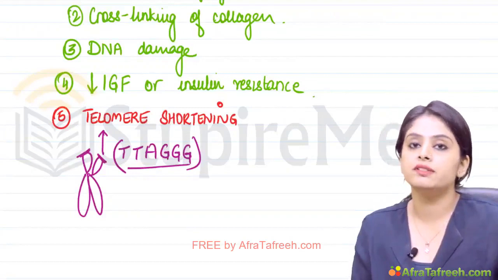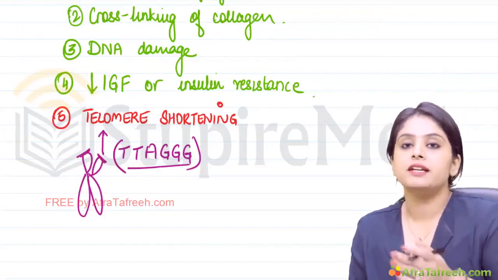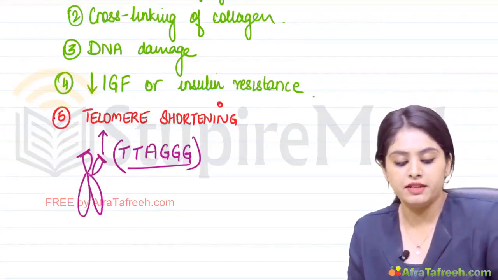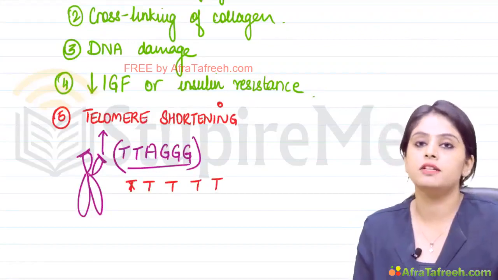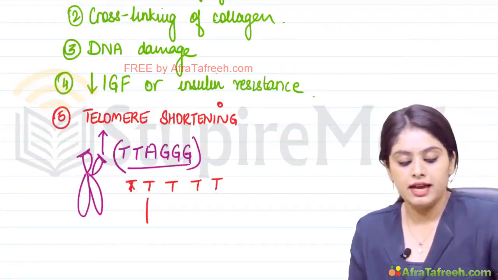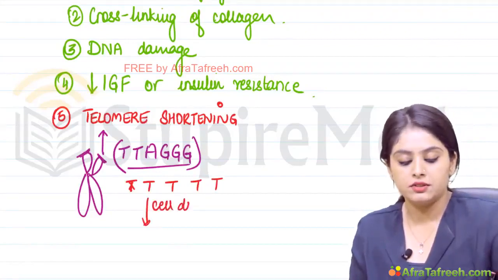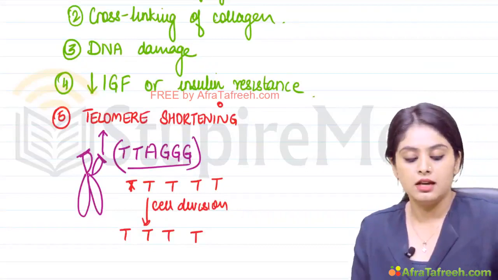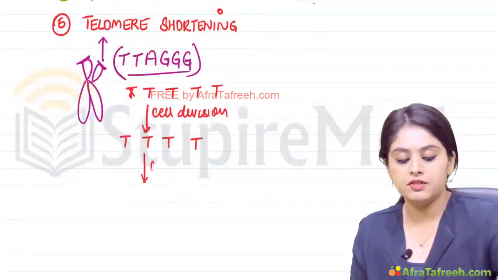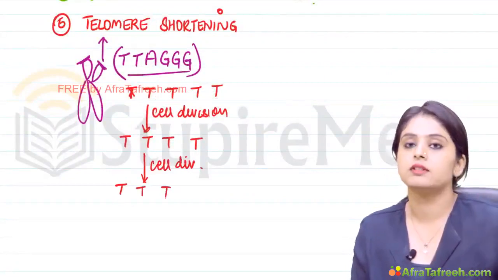Now what we need to know is, with every cell division, for example, if there were 5 telomeres, and the cell underwent division, after that only 4 telomeres will be left. After another cell division, only 3 telomeres will be left, and so on.